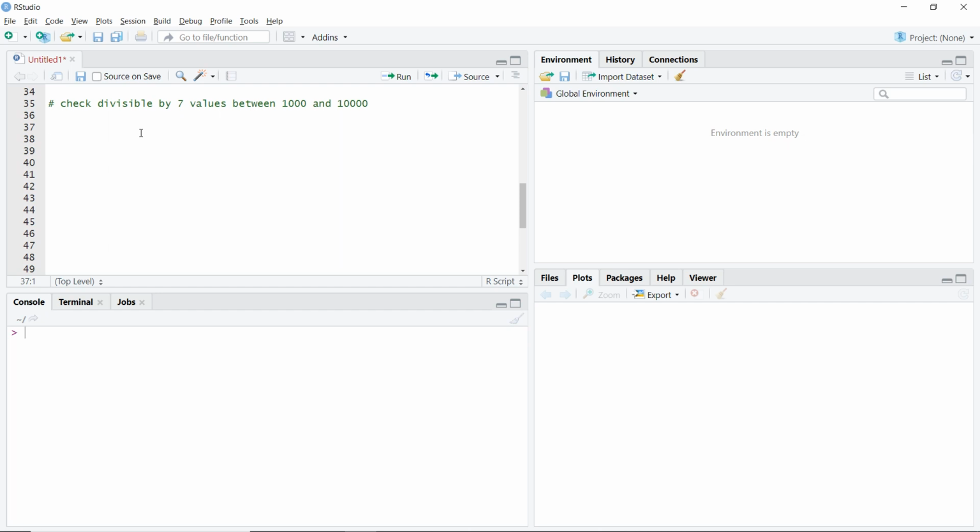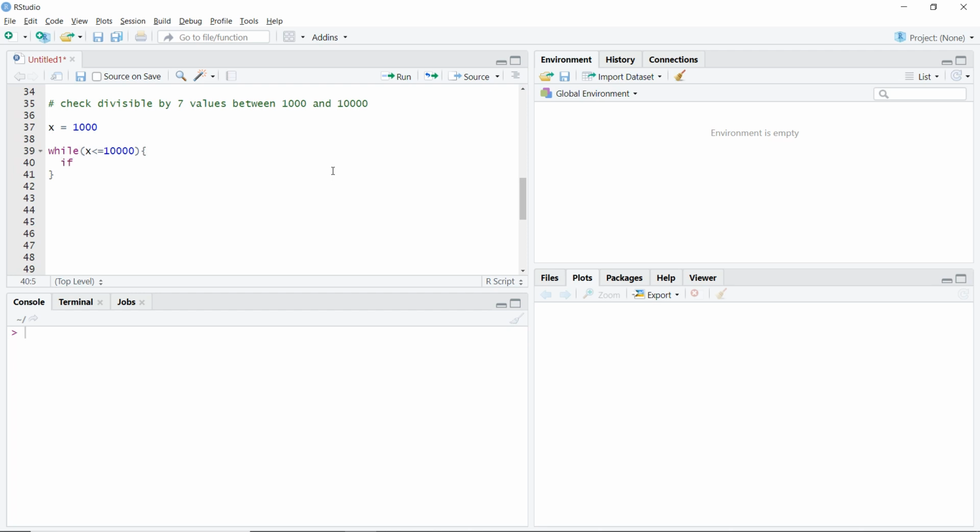We'll say that our value must be between 1000 and 10,000, for which we are checking whether it is divisible by 7 or not. So we'll say our x is equal to 1000. That's our start. Then we'll say while our x is less than or equal to 10,000, then do something. Check whether it is divisible by 7 or not.